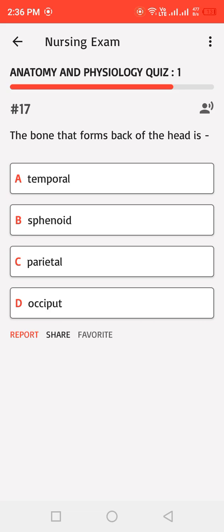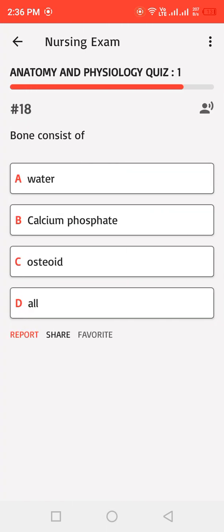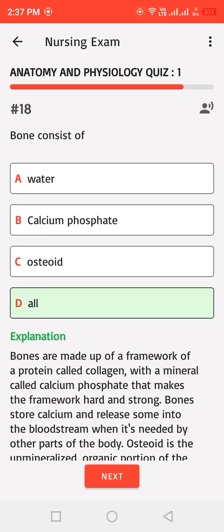The bone that forms back of the head is: A. Temporal, B. Sphenoid, C. Parietal, D. Occiput. Correct answer: D. Bone consists of: A. Water, B. Calcium phosphate, C. Osteoid, D. All. Correct answer: D.